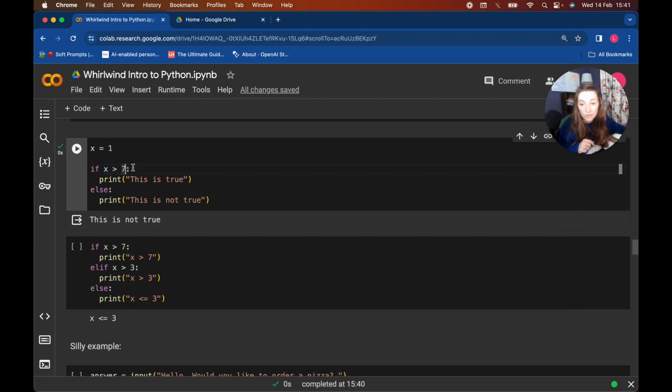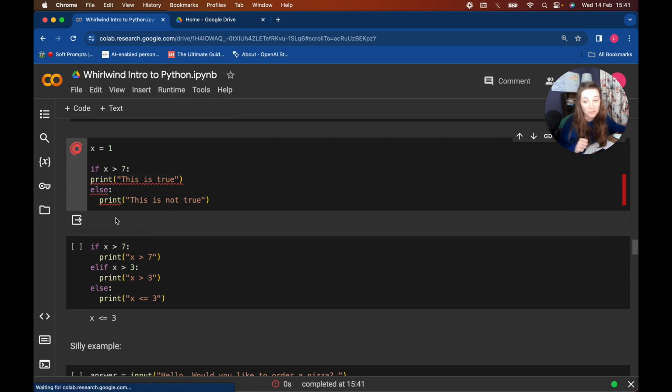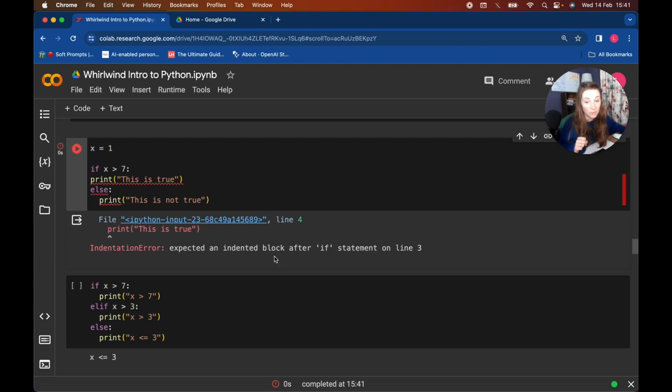We then, when we're finished, add a colon and then take a new line. And this is quite important. So you notice there's a little tab here. So in Python, the tab and the lining things up is very important. The code will error. If I delete that, you notice this is all gone red. Expected indented block. So if I now run this, I'm going to get an error message saying we expected an indented block after the if.